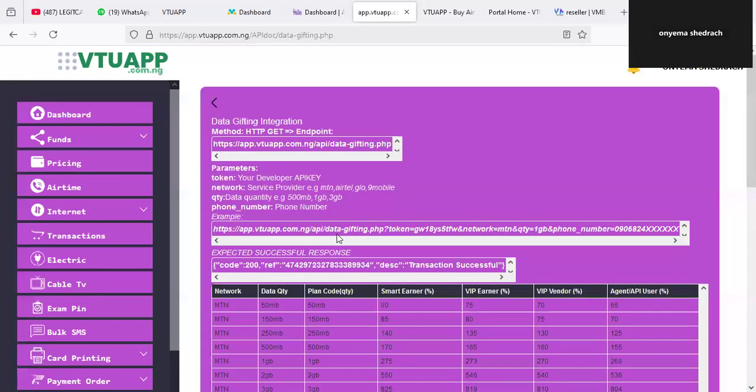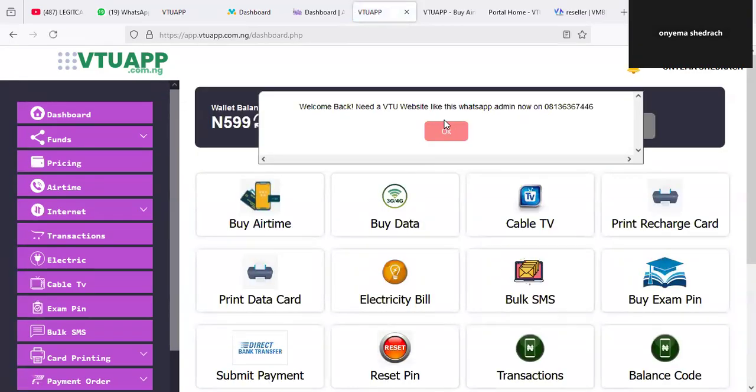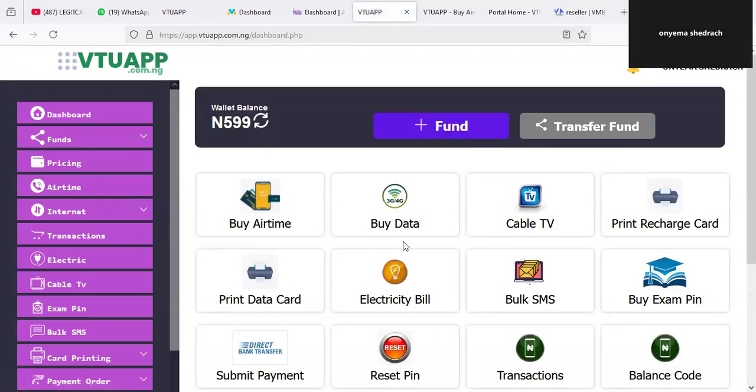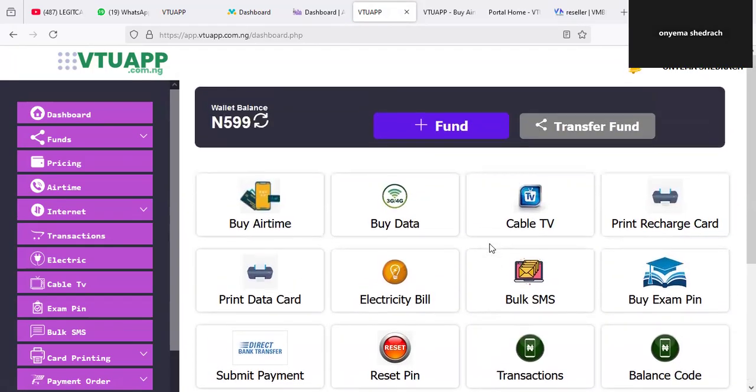But then I want to show you something. I'm logged into an account here. You can see that in this particular account, everything here is very classic, guys. You can virtually buy products in real time. This particular application which you are seeing on your screen right now, you want to own it. You want it to be on your server. You want to control it. That's exactly what we are trying to do here.